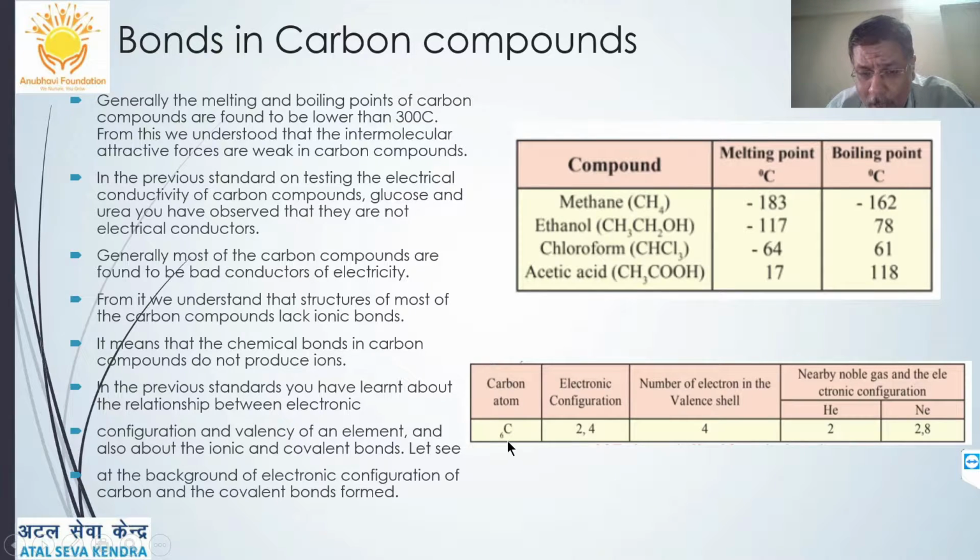Now, if you see carbon, the atomic number is 6 and the electronic configuration is 2, 4. Therefore, the valence electrons, what are valence electrons? The number of electrons in the last shell, or the valence shell, is 4, and its valency is also 4. It is tetravalent in nature. Because of its tetravalency, either it can lose 4 or gain or share 4 electrons to complete its octet state like neon, or have a duplet state like helium by losing 4 electrons.